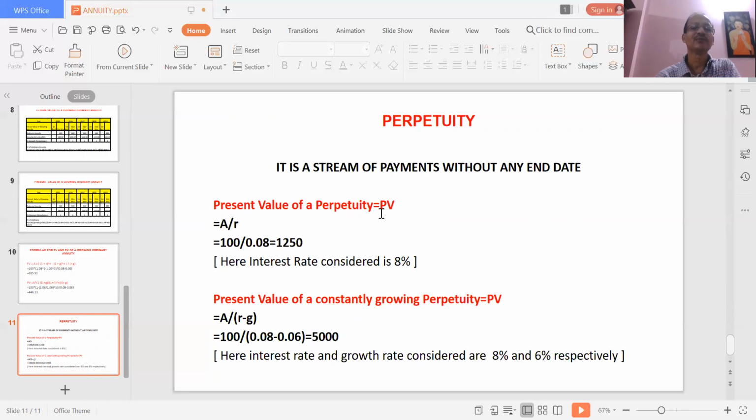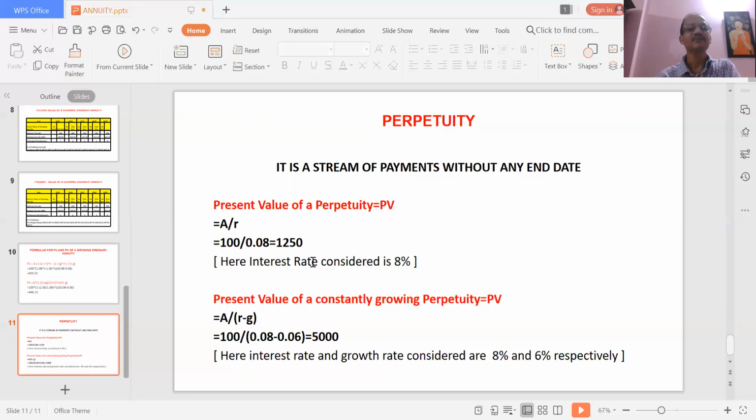Present value of a perpetuity is PV equals A by R. So if somebody says that I will give you 100 rupees till eternity, or there is no end date, then how do you calculate the present value? So 100 divided by 0.08. Here we have used the interest rate to be 8%. Then you get 1250 as the present value.